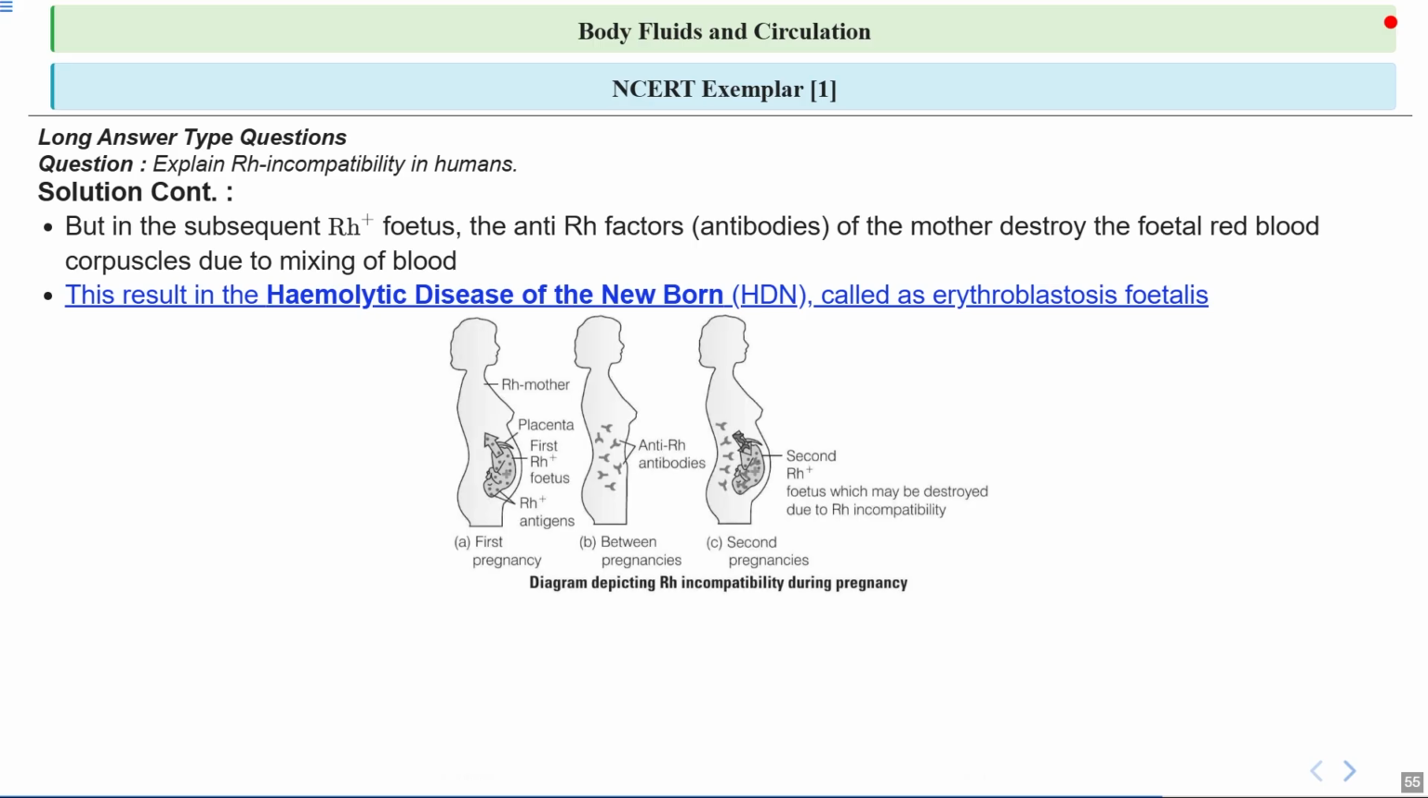So this is the diagram. Here you can see what happens during the first pregnancy, because the baby's blood and the mother's blood are completely separated. So this is the case of erythroblastosis fetalis.